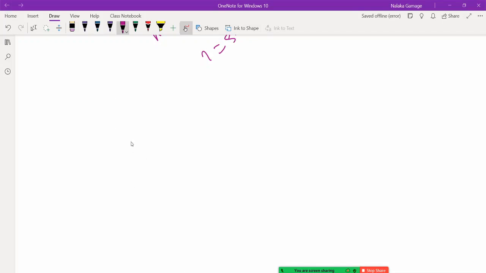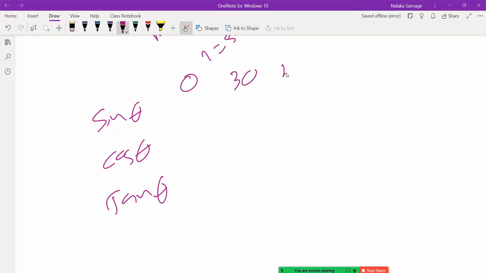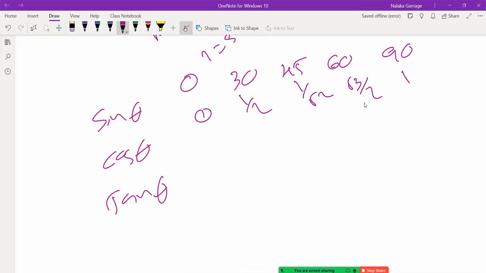Right. So then you must know the sin value, cos value and tan value of 0, 30, 45, 60 and 90. Sin 0 is 0, sin 30 is half, sin 45 is 1 over root 2, sin 60 is root 3 divided by 2, sin 90 is 1. That is all you need to remember.